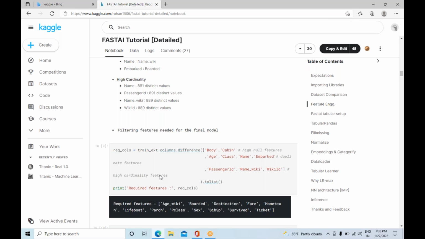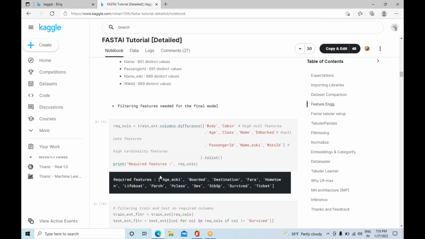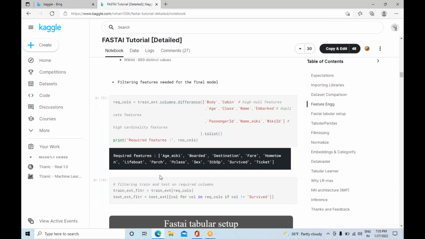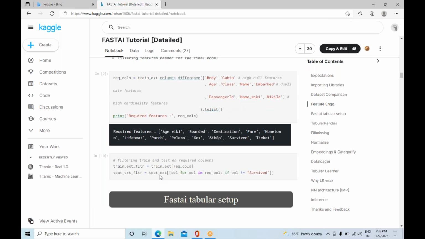Whatever it is, you have X data and Y data that we filter. We access the required columns, because we don't need all the columns or all features.